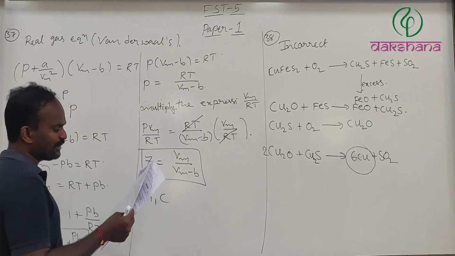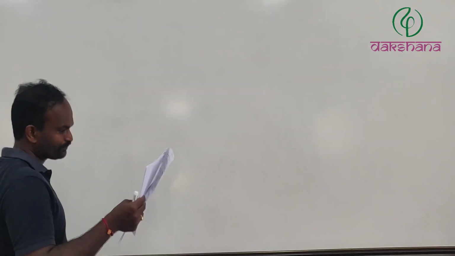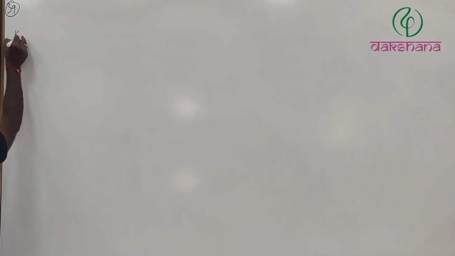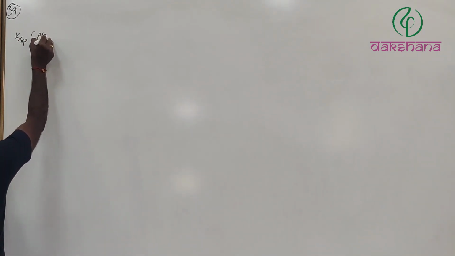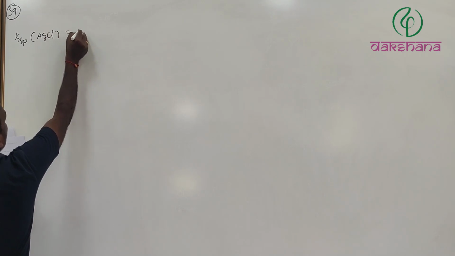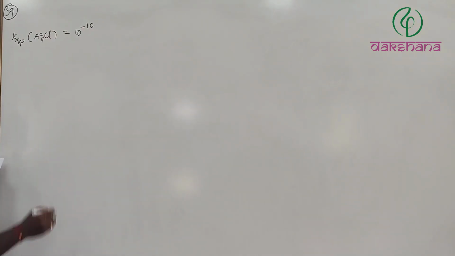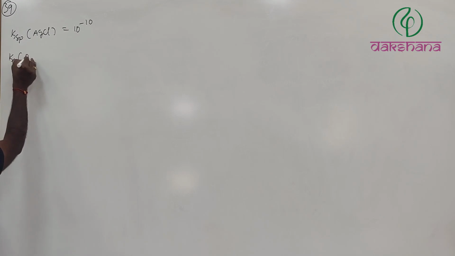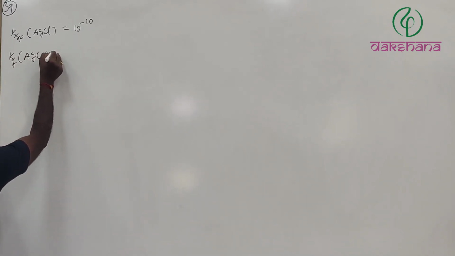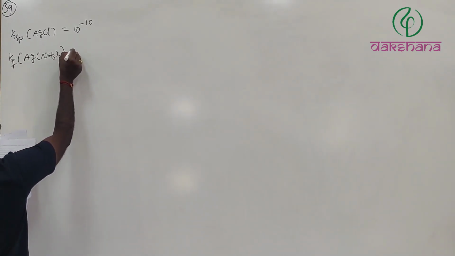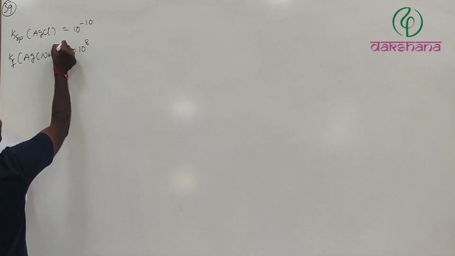Next, let's move to question number 39. Which are the correct statements about AgCl solid, given that Ksp of AgCl is equal to 10 power minus 10 and Kf of Ag(NH3)2 plus is equal to 10 power 8.